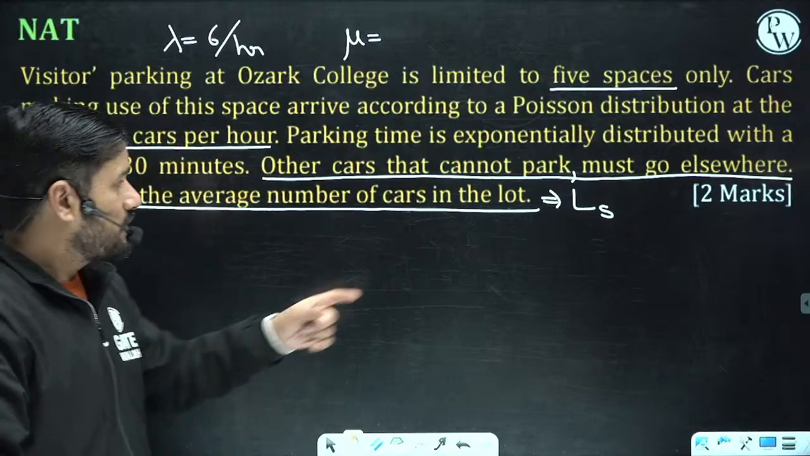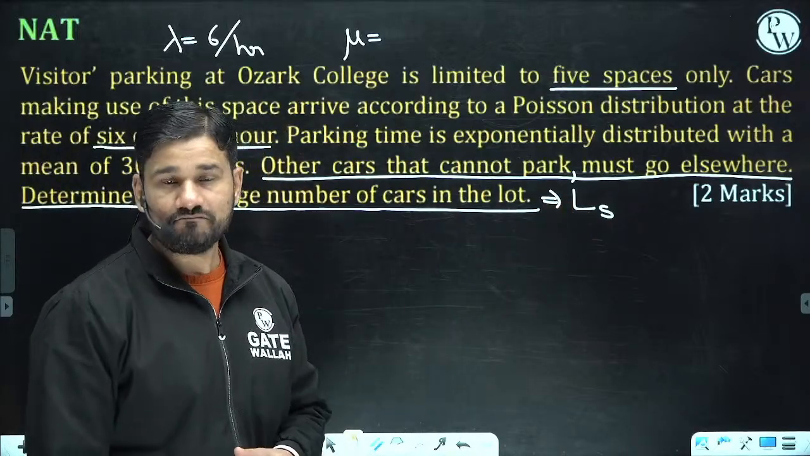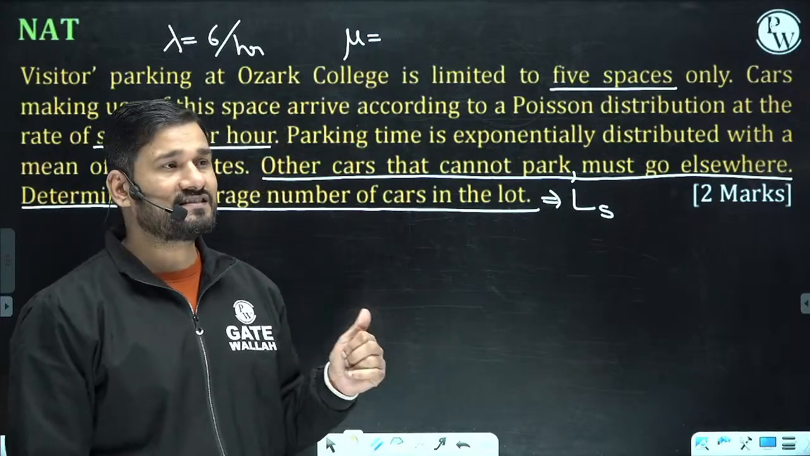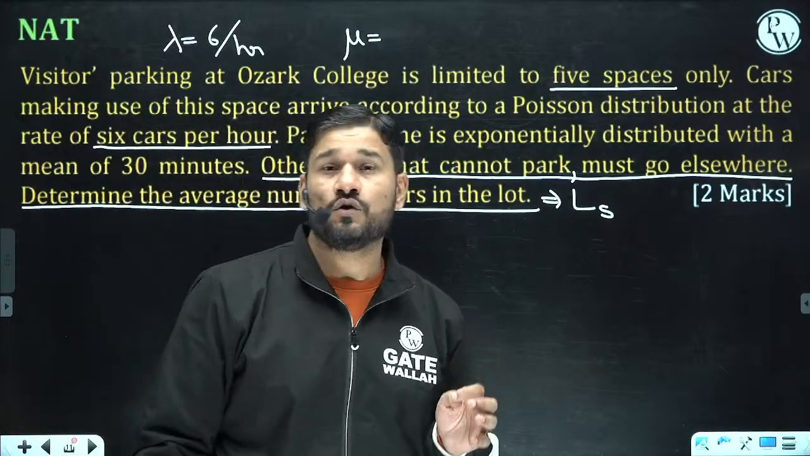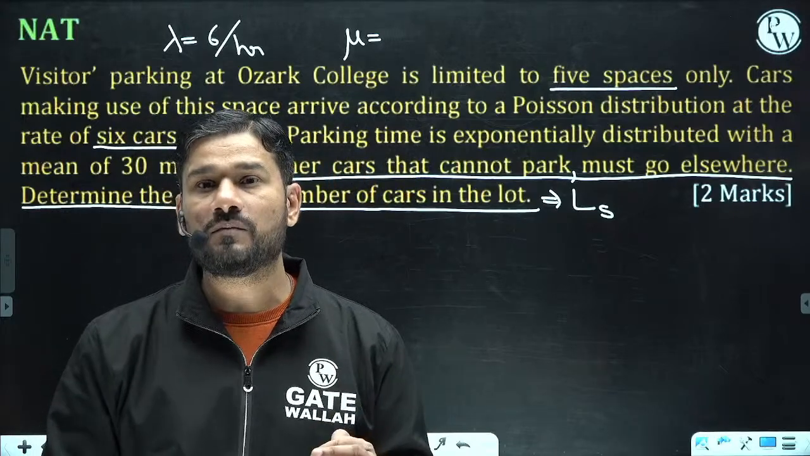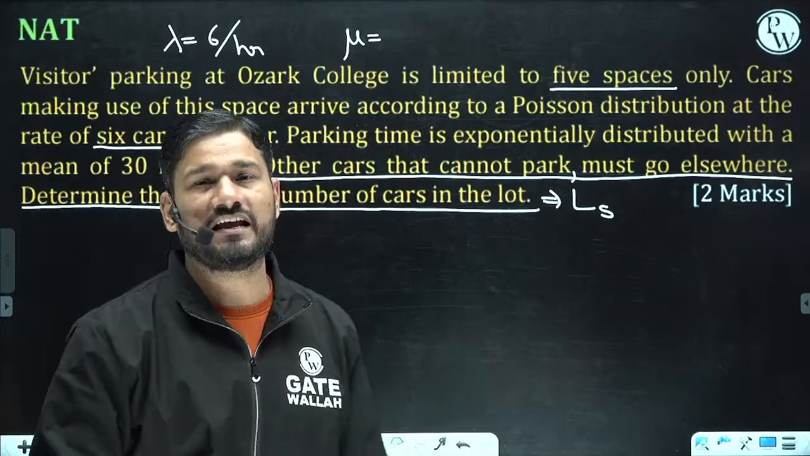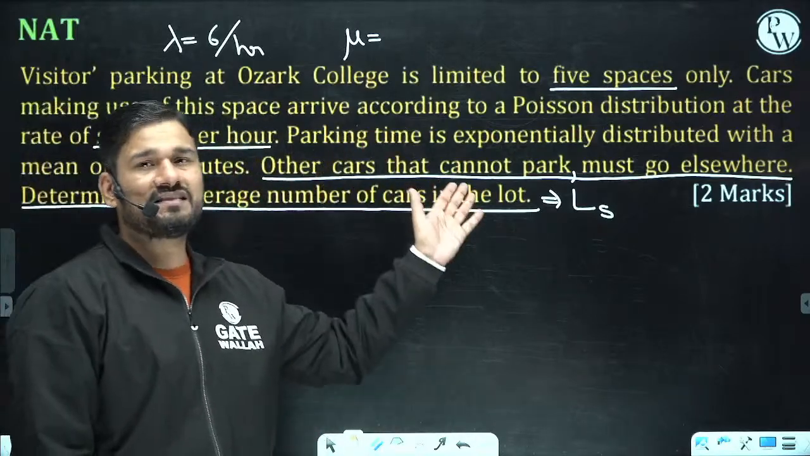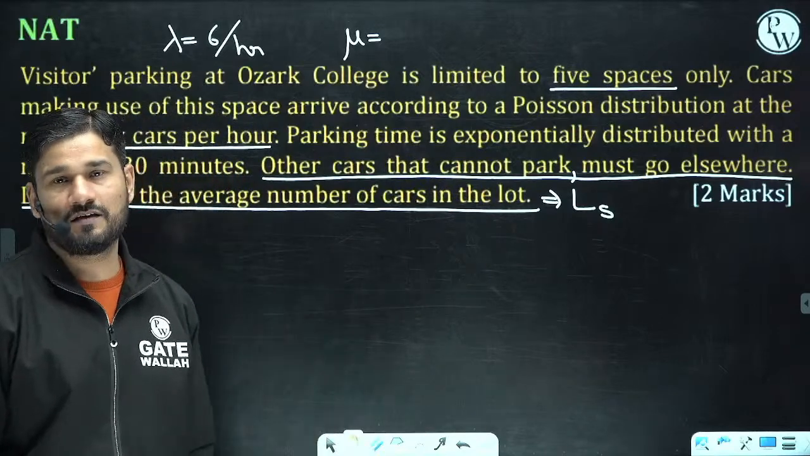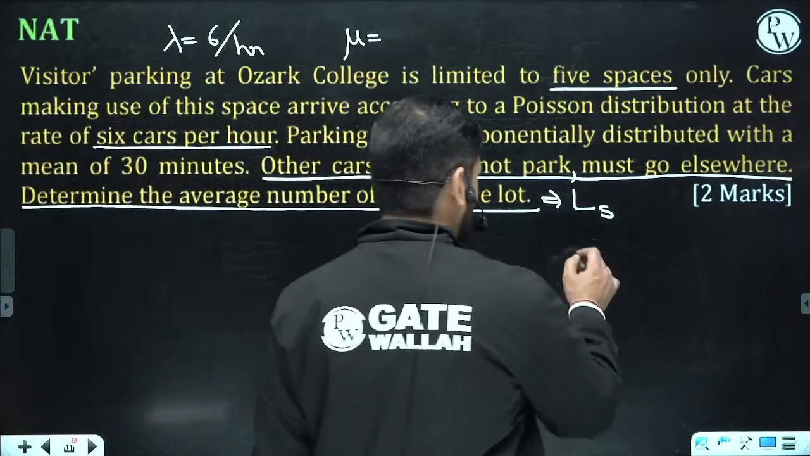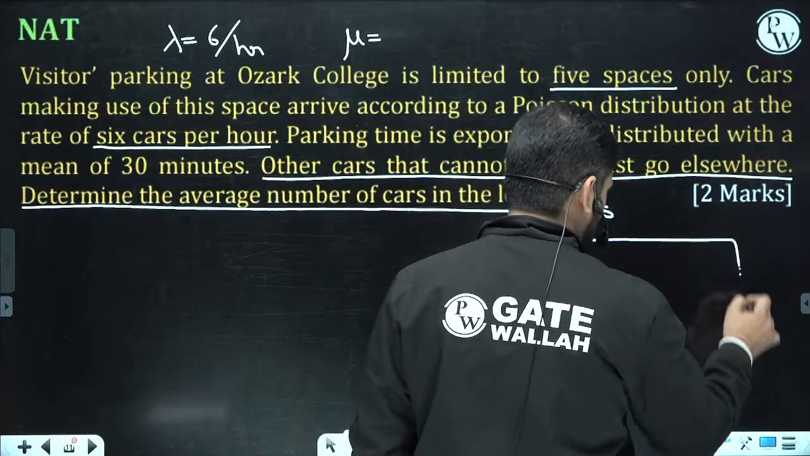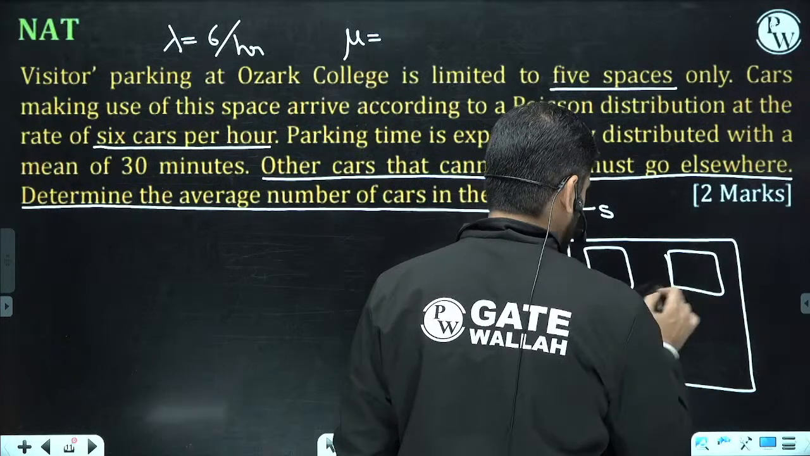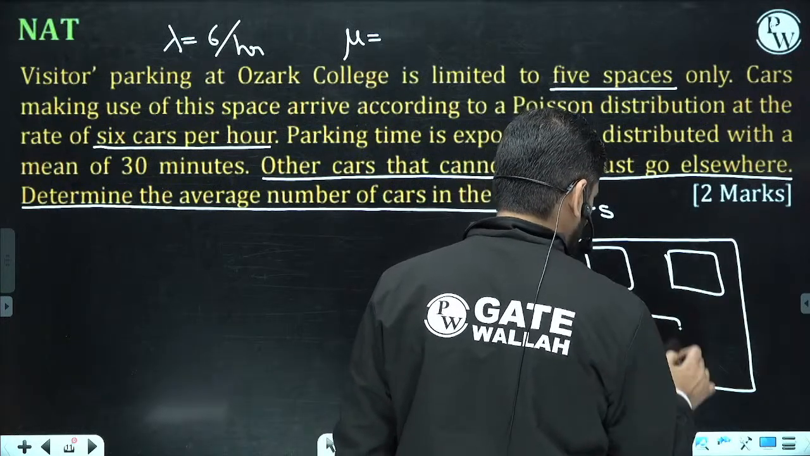If you check this, we are having the LS here. First of all, I am asking whether this is a single server problem or a multiple server problem. Can you identify that? Because most of the people are not able to identify whether this is a single server or multi-server problem. First of all, I'll tell you, there are 5 spaces to park the car: space 1, space 2, space 3, space 4, space 5.